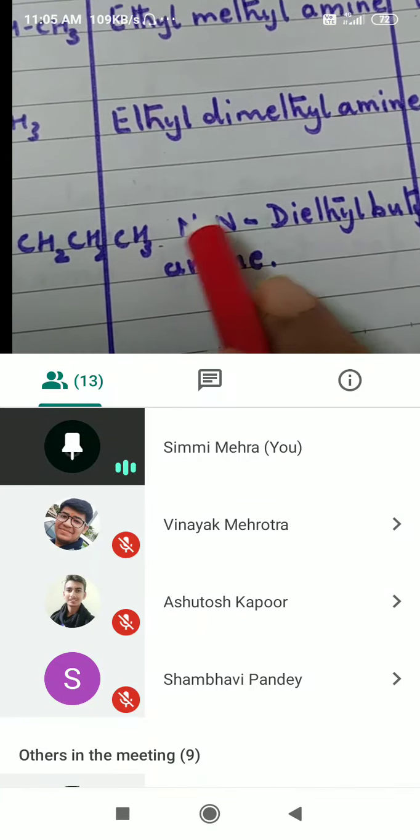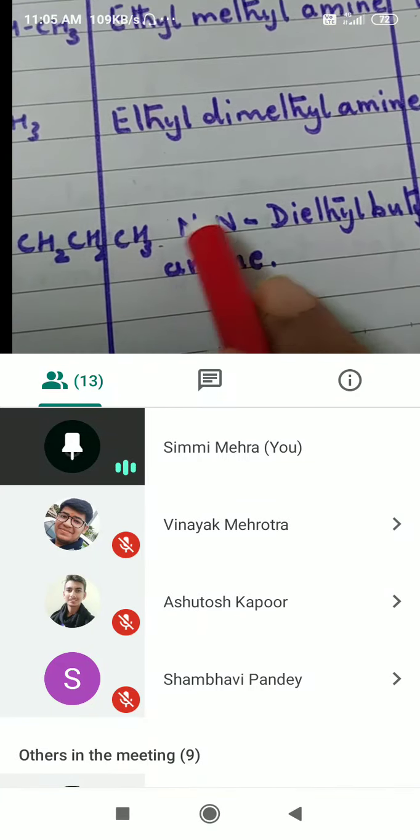And what is going to be the IUPAC name? Butane will be your root word. This is butane. N,N-diethyl butane, drop E and amine. So this is N,N-diethyl butan-1-amine. Even if we don't write 1, it is understood it is attached to the first carbon atom. So butane is the root word, drop E, amine. Butanamine can also be written.